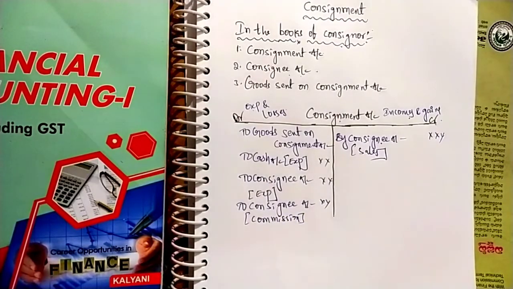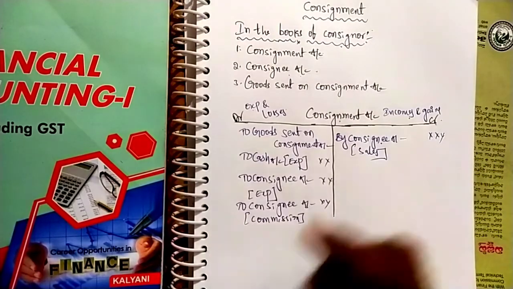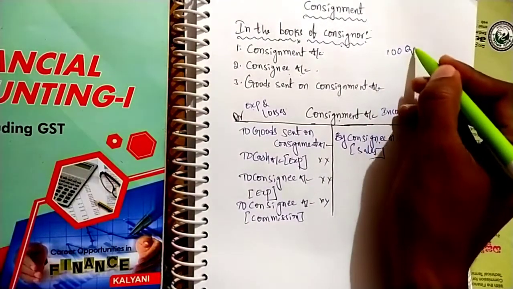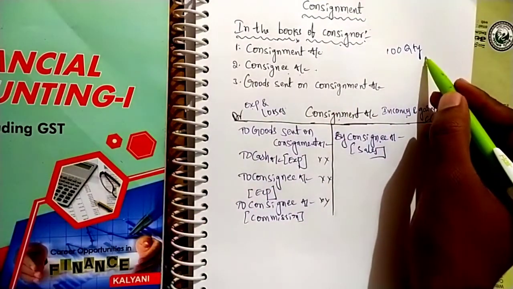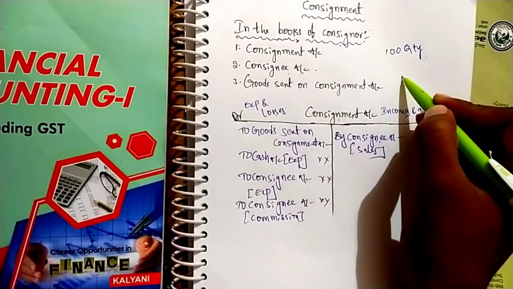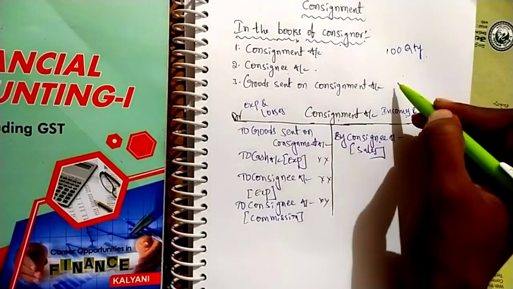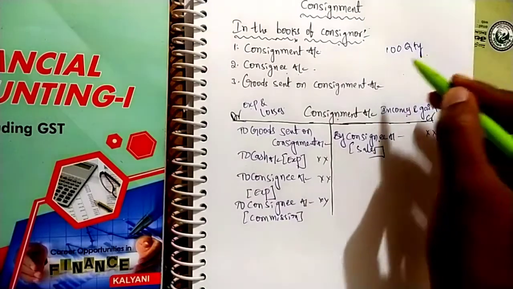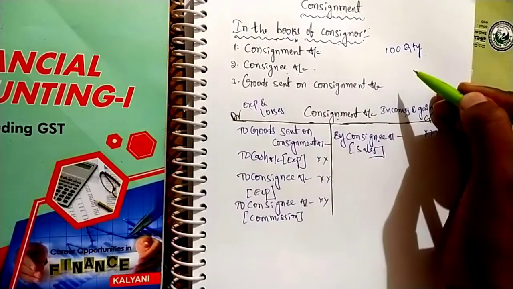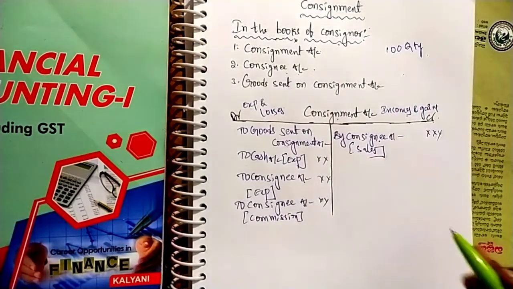Next, at the end of the period of time, is there any closing stock? For example, consignor sent 100 quantity of goods. Consignee, the agent, may sell or may not sell this 100 quantity. Consignee may sell 90 quantity or 80 or 70 or 100 quantity.